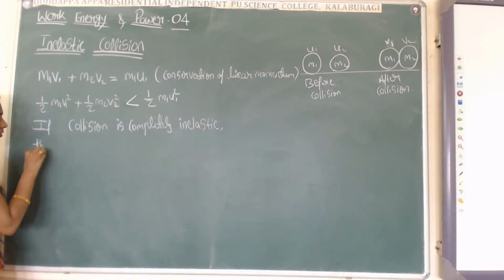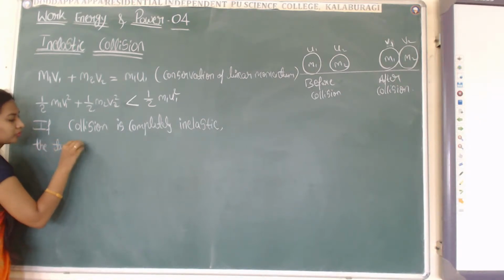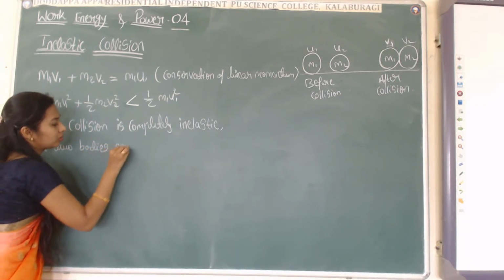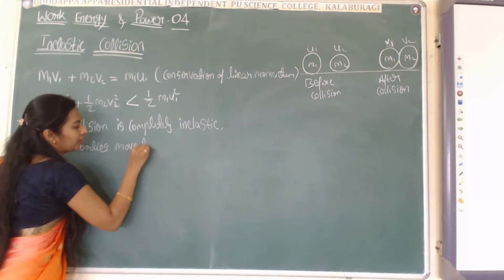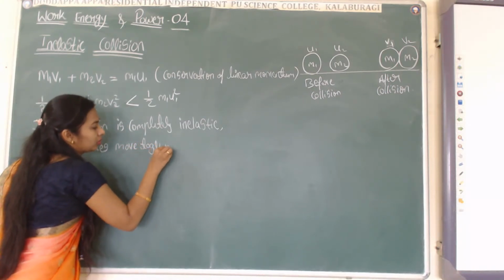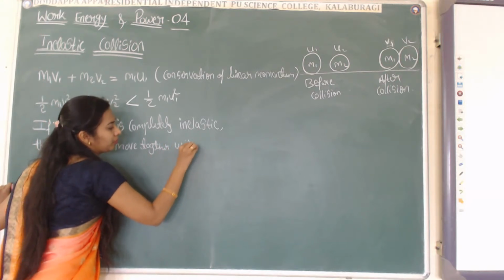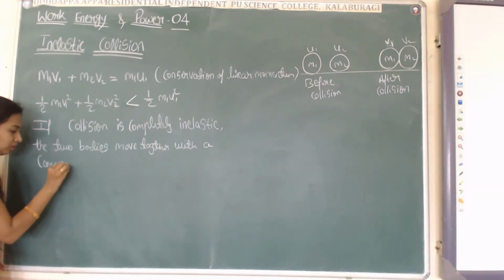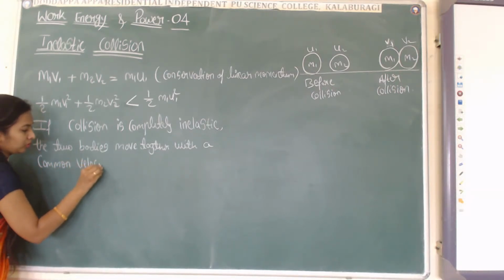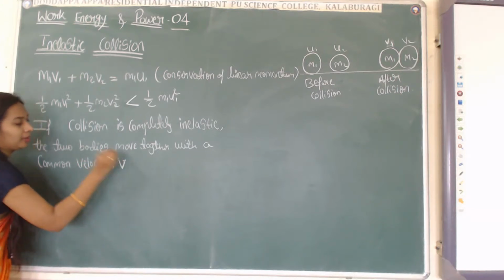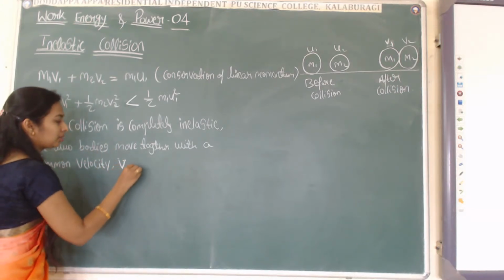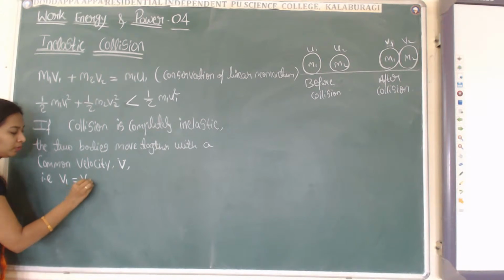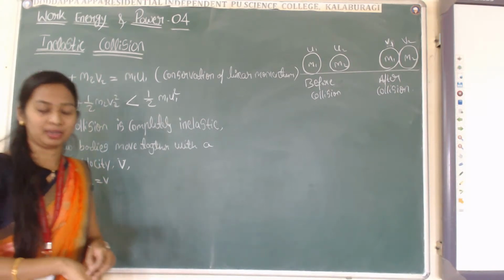The two bodies move together with a common velocity v, that is, v1 equals v2 equals v in case of a perfectly inelastic collision.